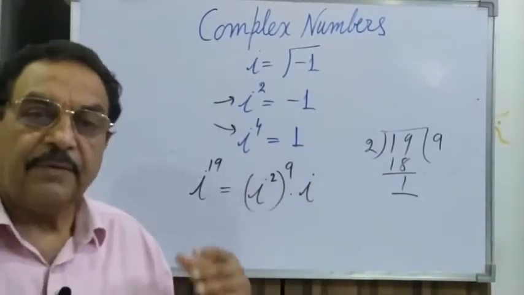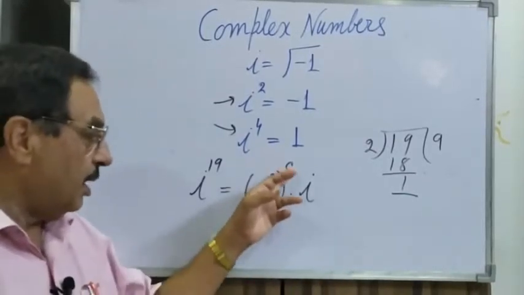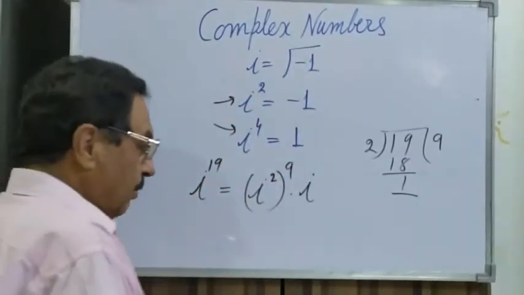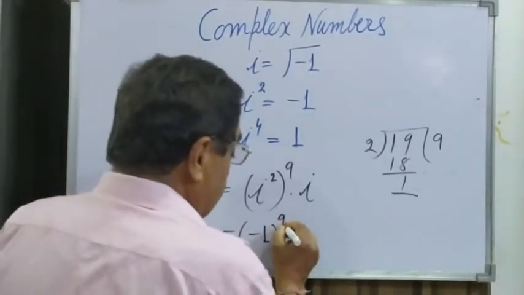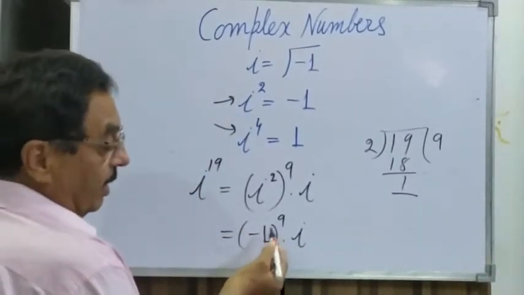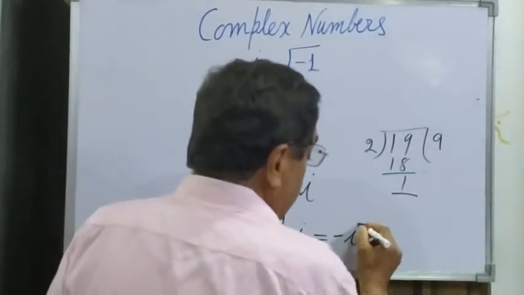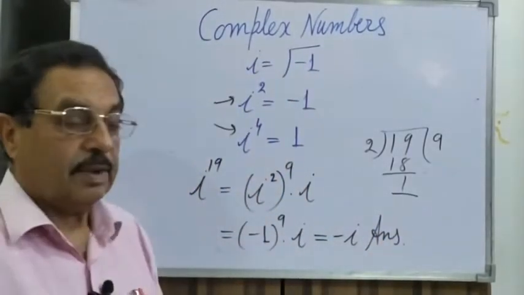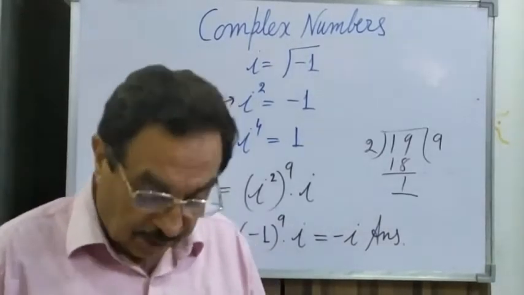We know the basic laws of indices, or laws of exponents. Iota square 9, 18 plus 1, 19. Okay. Now iota square is -1. So then simply you can write down (-1) to power 9 into iota. We know when a negative number has an odd power, it is again negative. Minus iota is the answer, isn't it? So this is a way how to find the values of the iota.